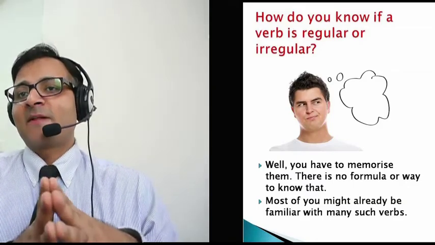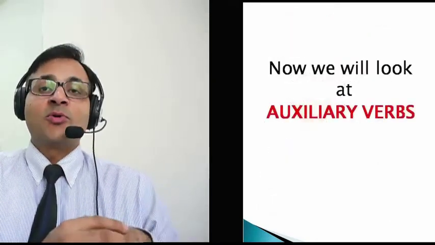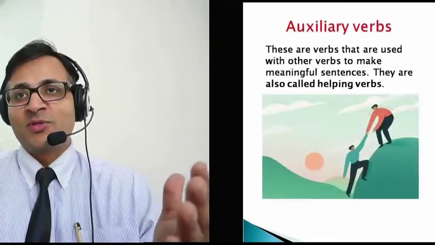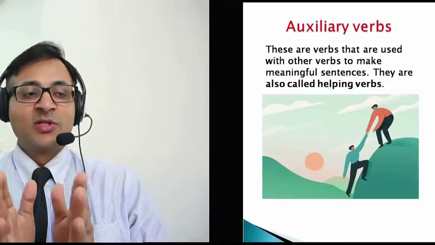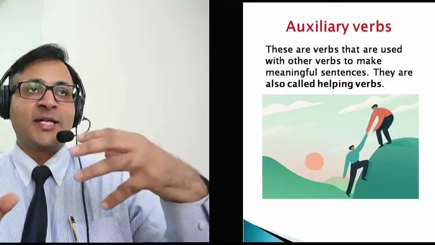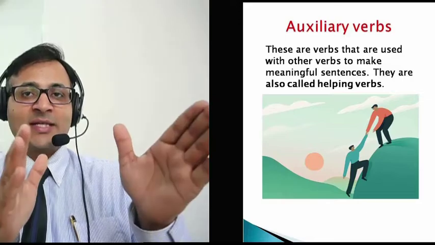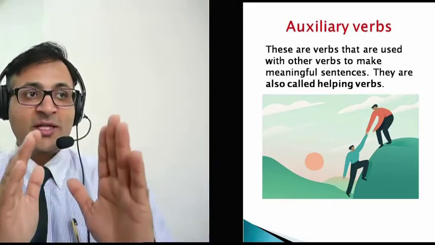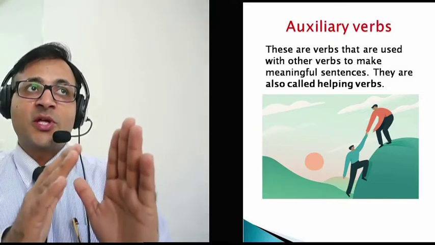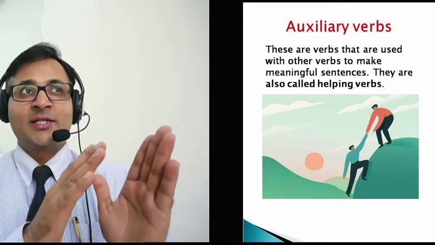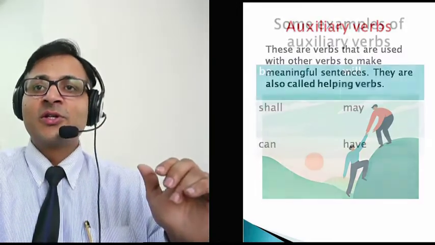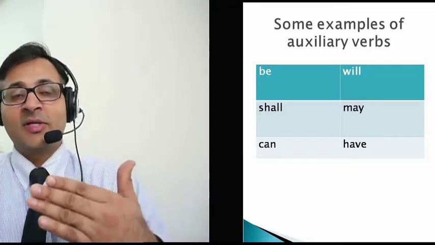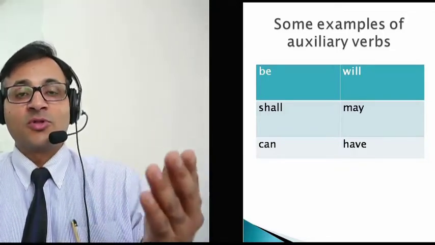Well, I think that's enough. Now we'll be talking about auxiliary verbs. What are auxiliary verbs? Auxiliary verbs are also called helping verbs because they help the main verb to form a sentence or to communicate the direction of a sentence or the possibility, things like that, or the present form or the past form, or they also change according to the gender and the plurality of the subject. These are just some examples: be, will, shall, may, can, have, is, am, are, could, like these.